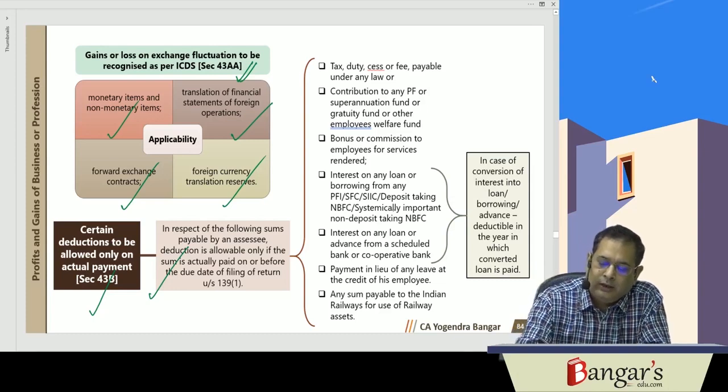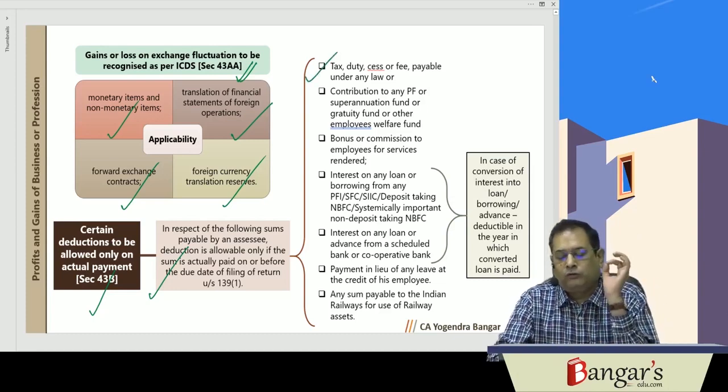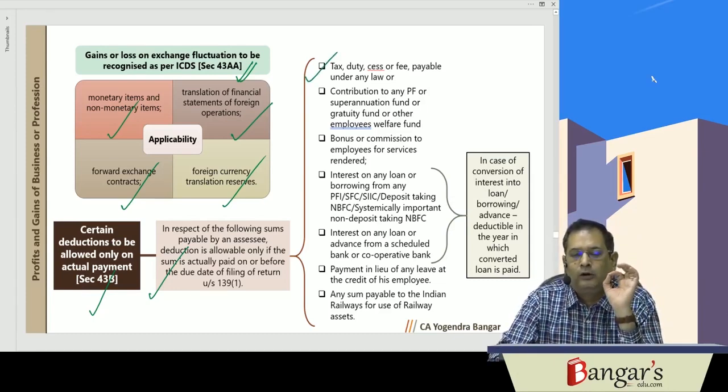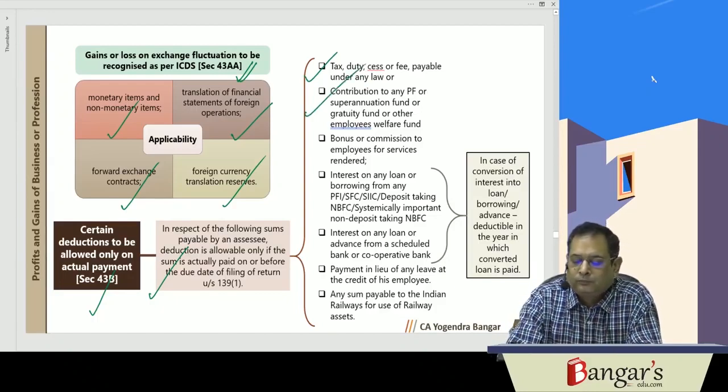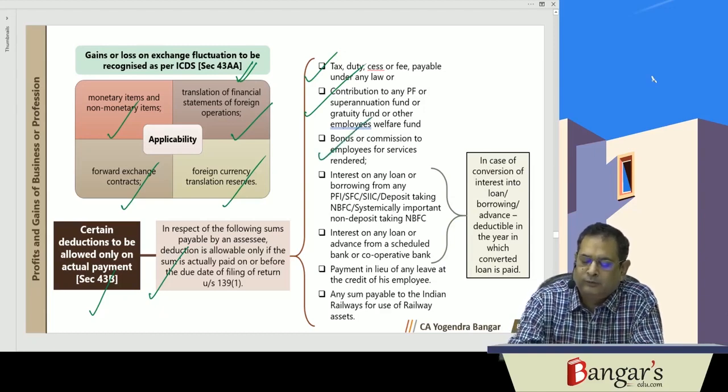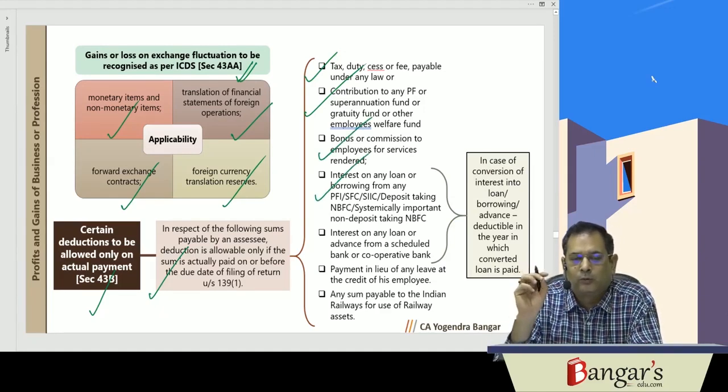Here, basically, it is tax, duty, cess or fees payable under any law. Contribution to provident fund or superannuation fund or gratuity fund or other employees welfare fund. Then bonus and commission to employees for services rendered. Then interest on any loans or borrowings.